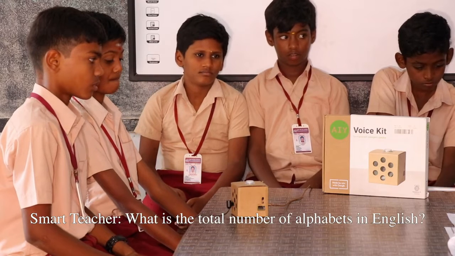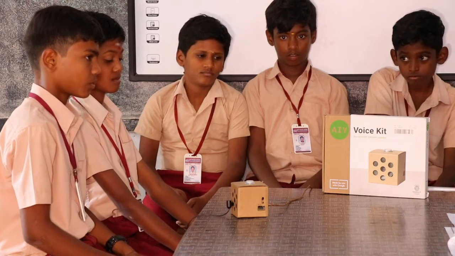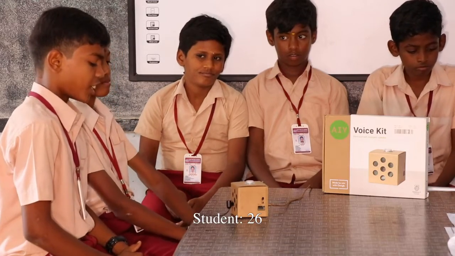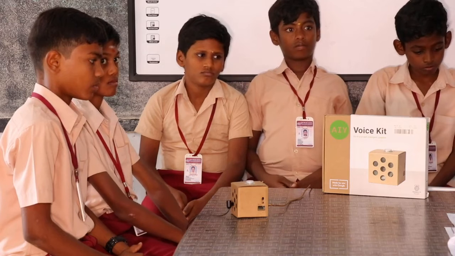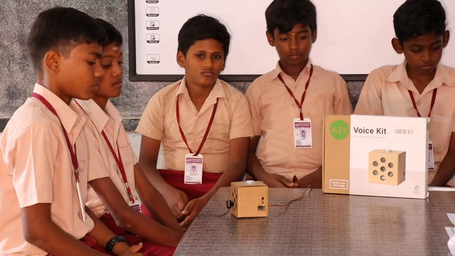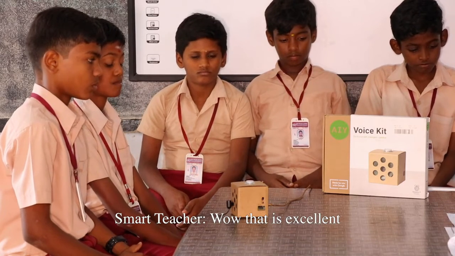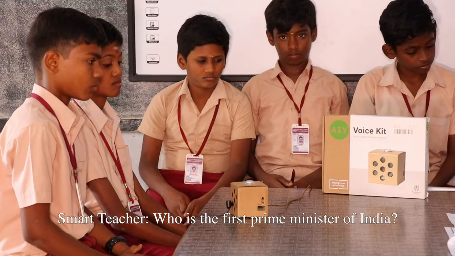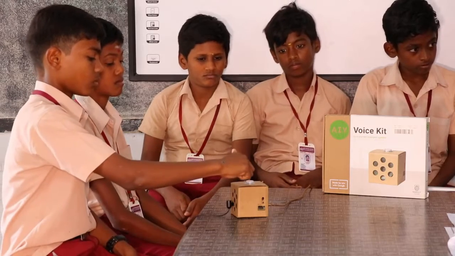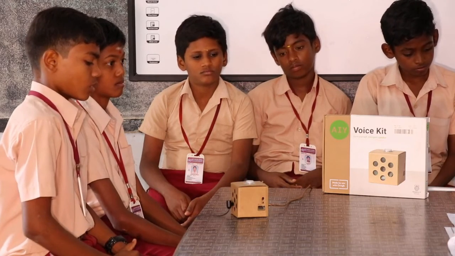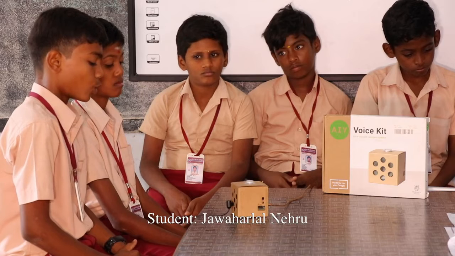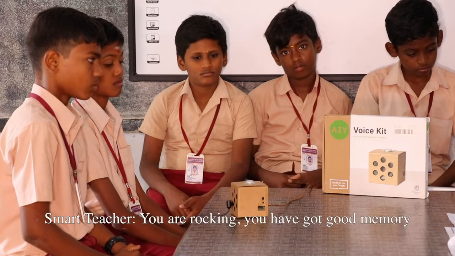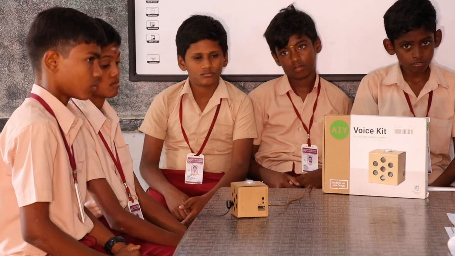What is the total number of alphabets in English? 26. That's excellent. Who was the first Prime Minister of India? Jawaharlal Nehru. You are walking calm. You have got good memory.